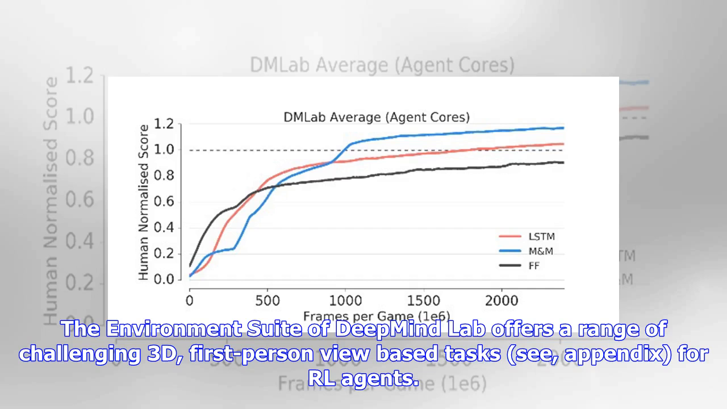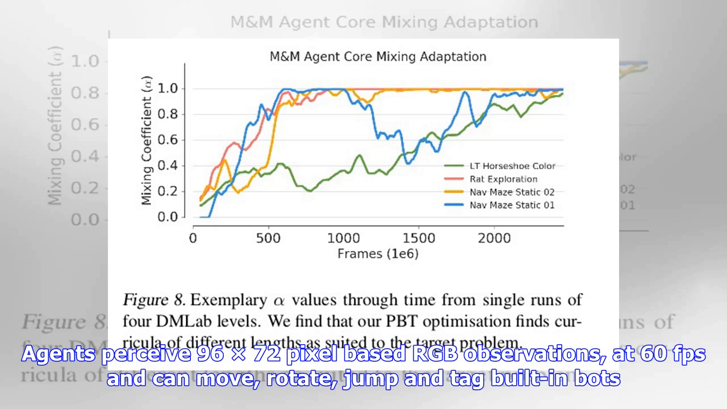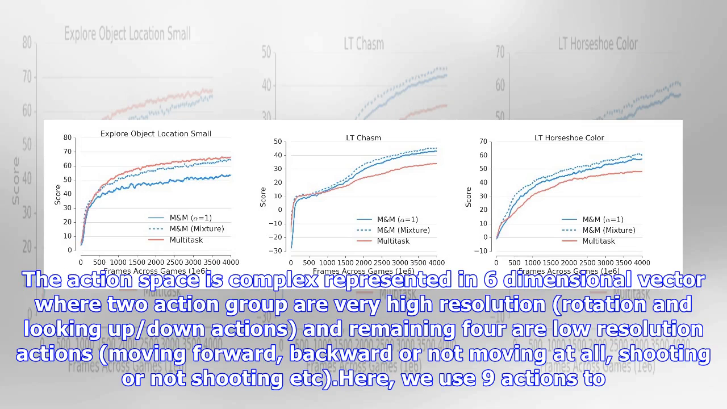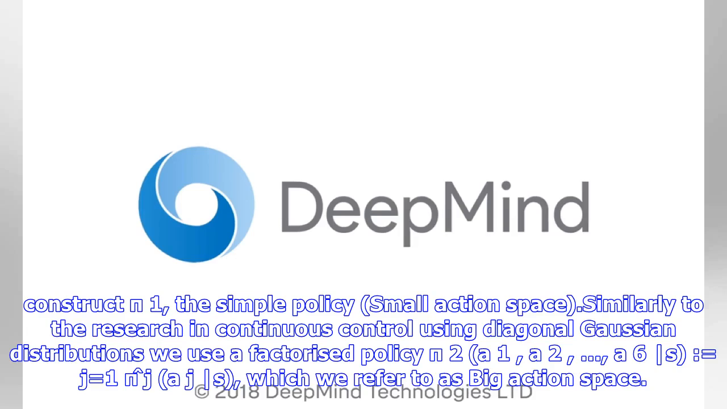The Environment Suite of DeepMind Lab offers a range of challenging 3D, first-person view-based tasks for RL agents. Agents perceive 96 × 72 pixel-based RGB observations at 60 FPS and can move, rotate, jump and tag built-in bots. The action space is complex, represented as a 6-dimensional vector where 2 action groups are very high resolution, rotation and looking up, down actions, and the remaining 4 are low resolution actions, moving forward, backward or not moving at all, shooting or not shooting, etc. Here, we use 9 actions to construct pi1, the simple policy, with a small action space.